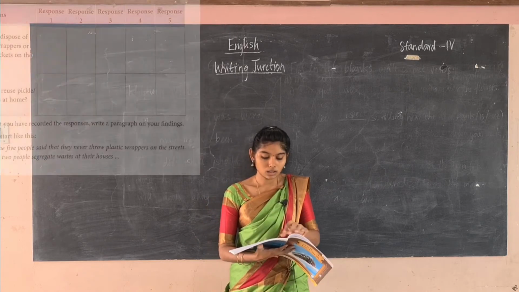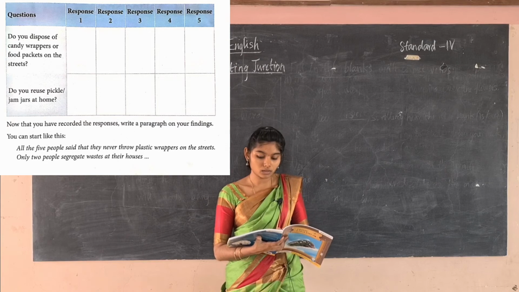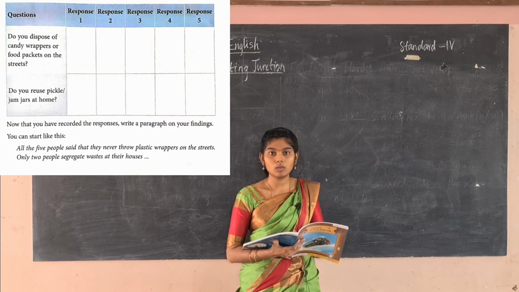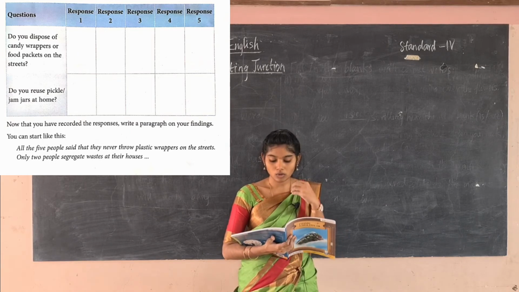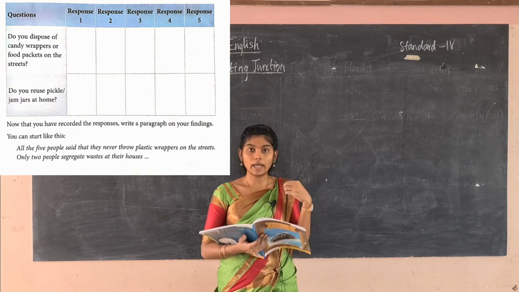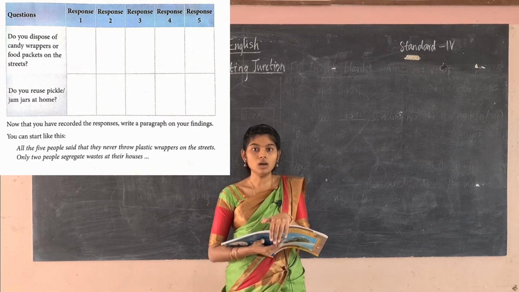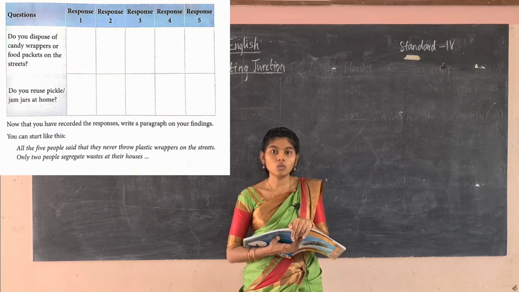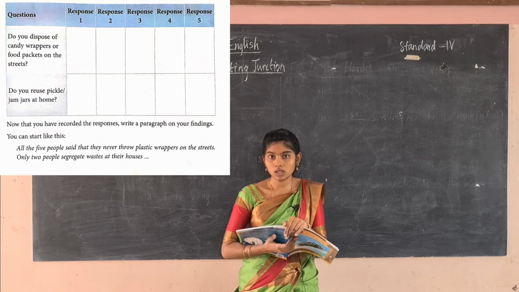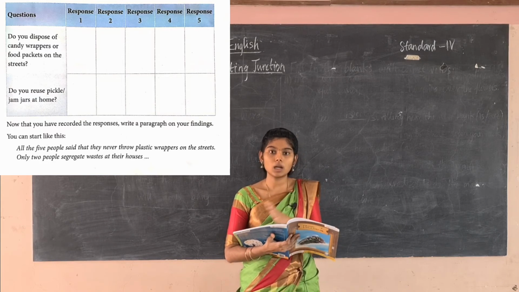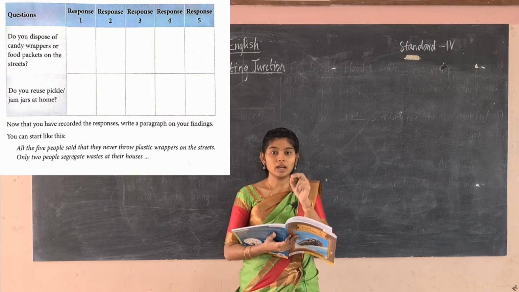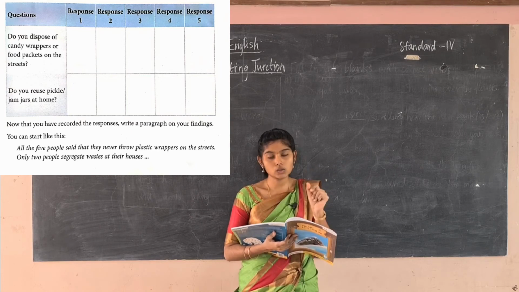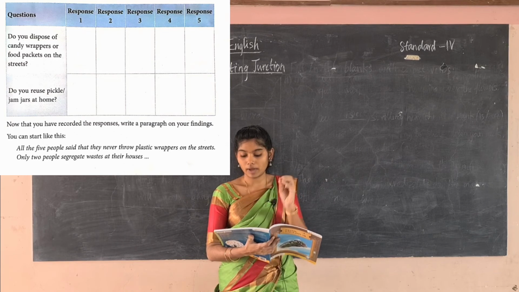And the next one is, do you dispose of candy wrappers or food packets on the streets? Wrapper means what? After eating a chocolate you will have the wrapper. So whether you are disposing of those wrappers or food packets on the streets, you have to ask the members you have chosen, and then write whether it is yes or no, and note down why they are doing that, whether they are disposing of them in the streets or keeping the garbage in a separate manner. Write the responses yes or no, and then note down why they are saying that. Write the reason also. Okay. So there are 5 responses you have to take.